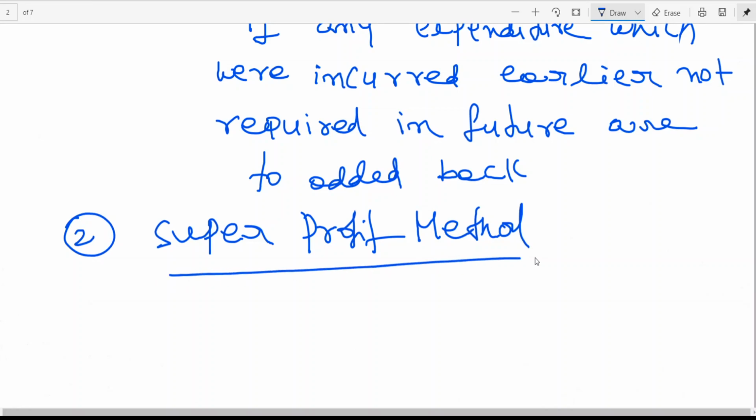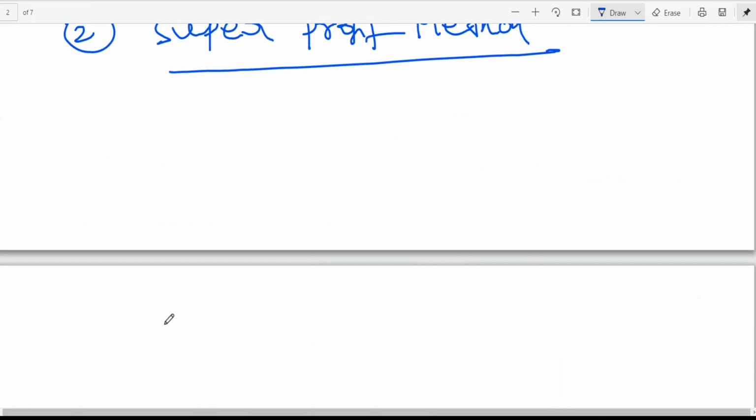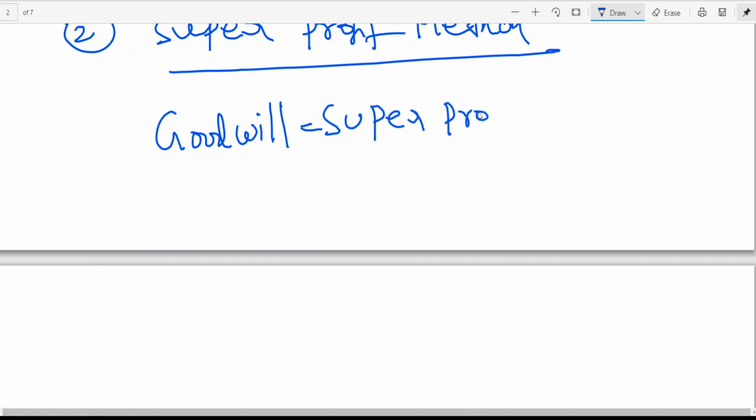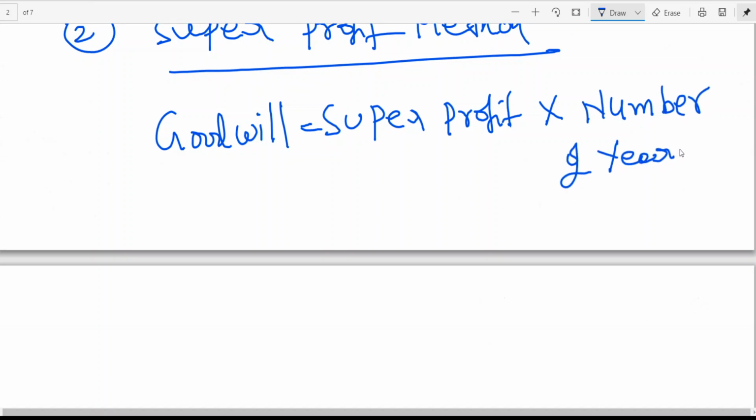Super profit method, when we talk about it, the formula is: goodwill is equal to super profit into number of years of purchase.